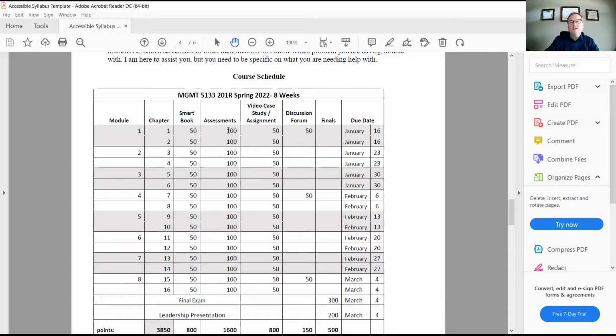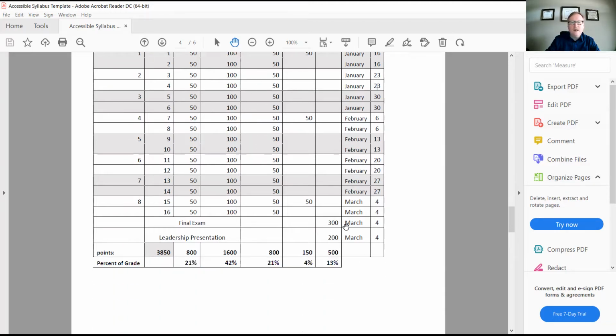But anyway, it's a little quiz, basically. It's multiple choice, not hard. They're worth 100 points as opposed to 50 for these other things. So if you can't do everything in a week, this is a lot of things to do, I understand that. Focus on the one with the most points, I would say.